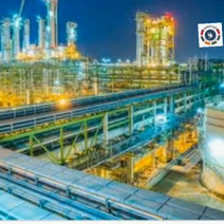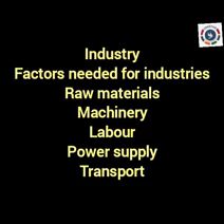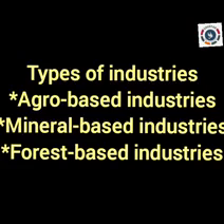Students, in this part 1 video, we are going to learn about industry, facts needed for industry. In that, we are having 5 topics, that is raw material, machinery, labor, power supply and transport. And the next topic is types of industry. In that, we have 3 types: agro-based industry, mineral-based industry, forest-based industry. Up to this, we are going to learn in this part 1 video. Okay, now we can move to the topics.